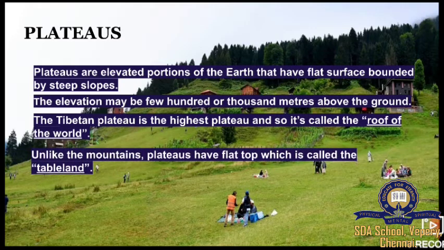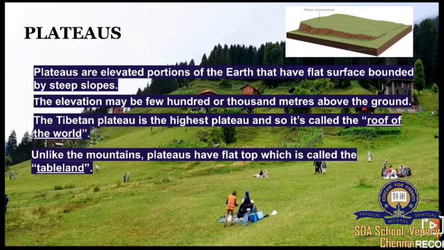So next one, unlike the mountains, plateaus have a flat top, which is called tableland. I told you, right, plateaus have a flat top. I'll show you one picture. There you see, they are so flat. Mountains are sharp but these plateaus are flat, so they are called tableland. Just like how our tables are flat, these are also flat, so they are called tableland.